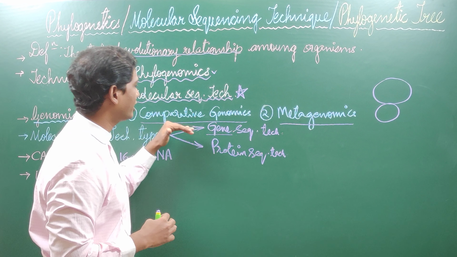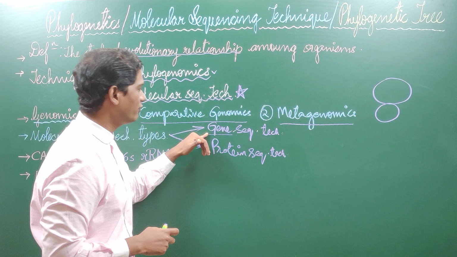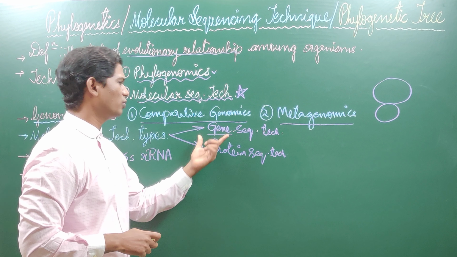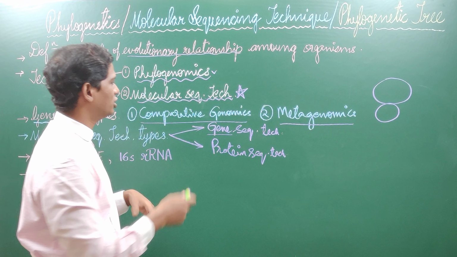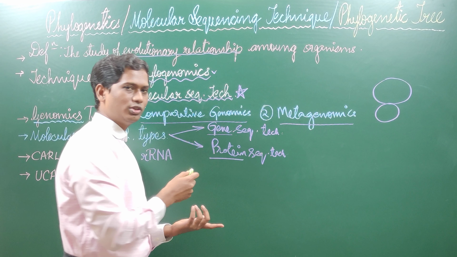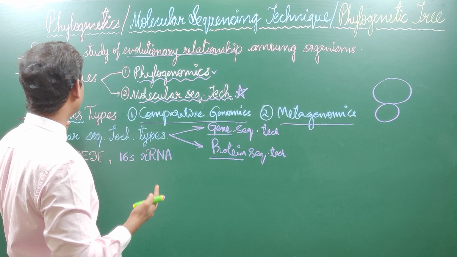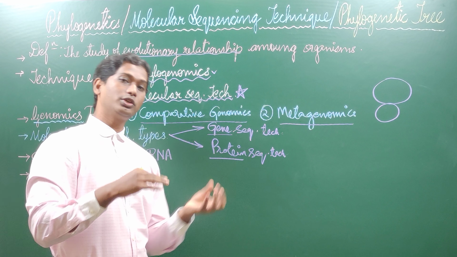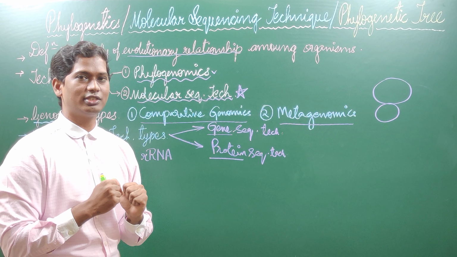In molecular sequencing technique, what we usually compare is either a gene or a protein. If you are not interested in gene, you can go for protein. Both are the same. Gene is also a molecule. Protein is also a molecule. That is all about molecular sequencing technique. Molecular sequencing technique means you use molecules to study the evolutionary relationship.